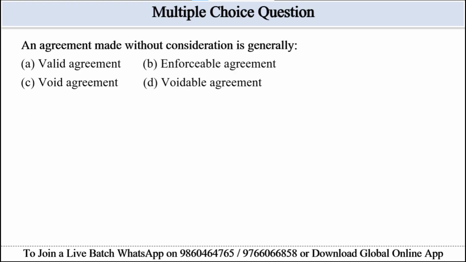So we can eliminate option A, valid agreement, because generally it is incorrect. Enforceable agreement, it can also be eliminated because only if exceptions apply, not normally. In case of option C, void agreement, it is correct for general cases. Option D, voidable agreement, exceptions exist but generally void. So the best answer will be option C, void agreement.